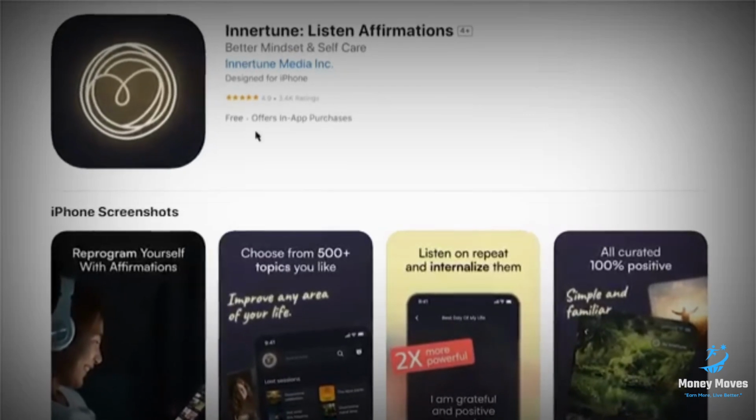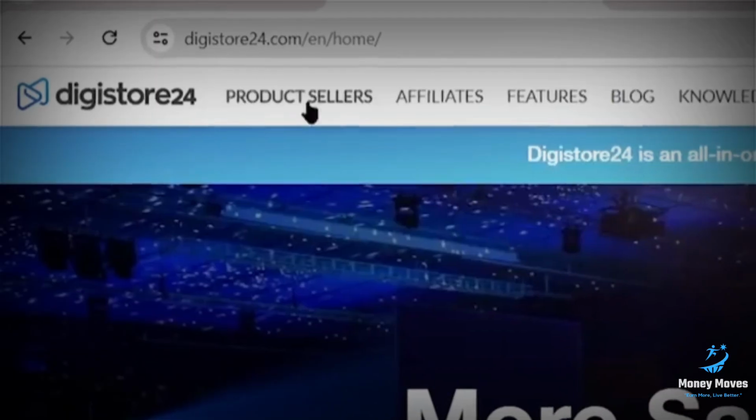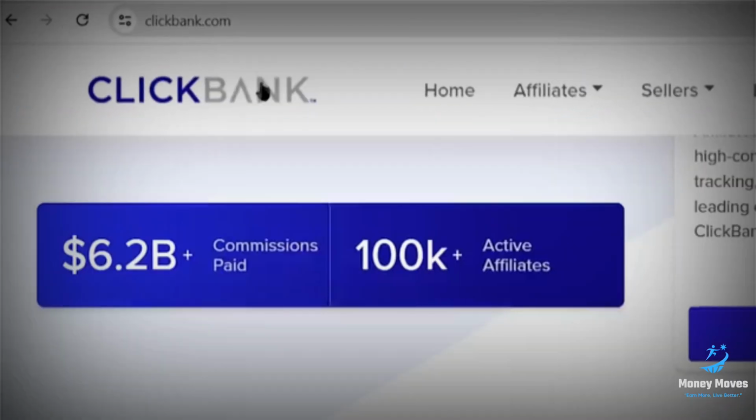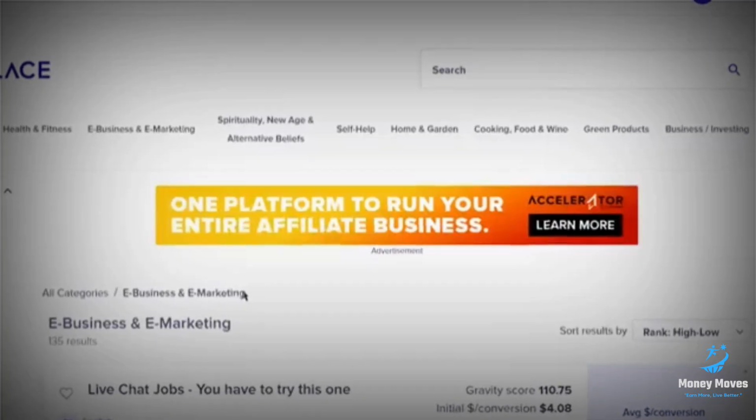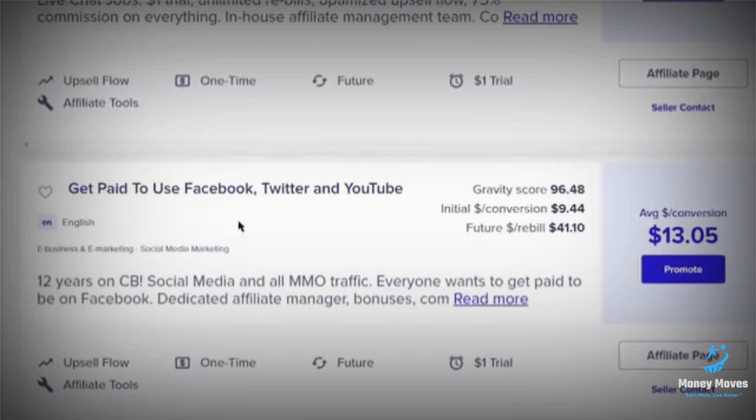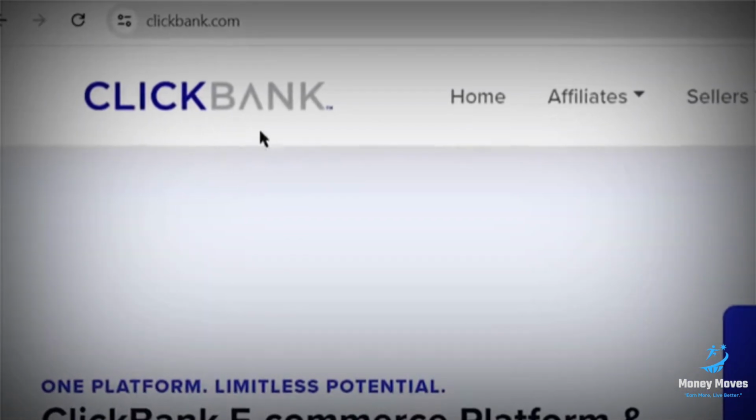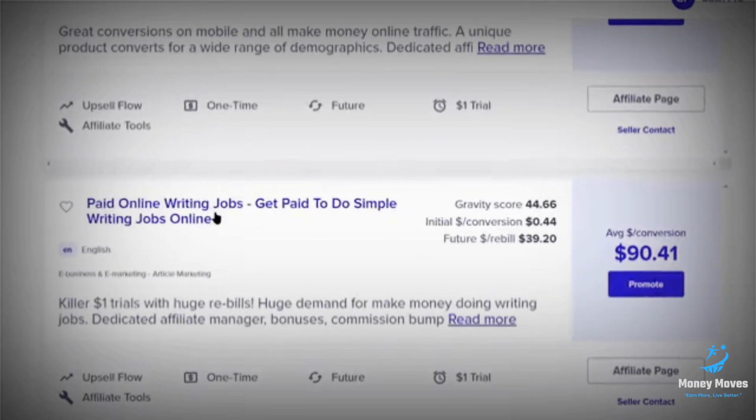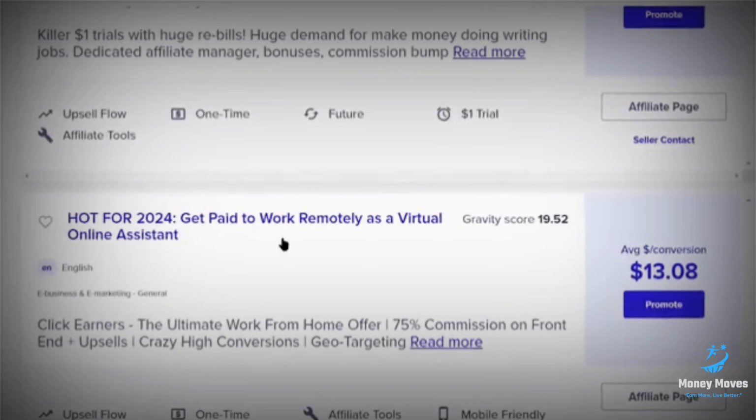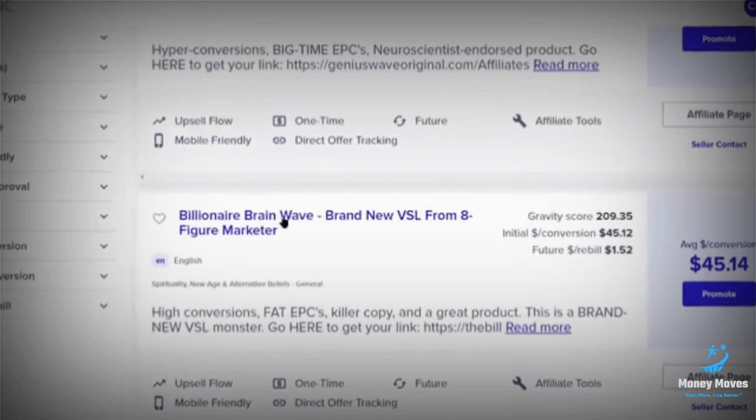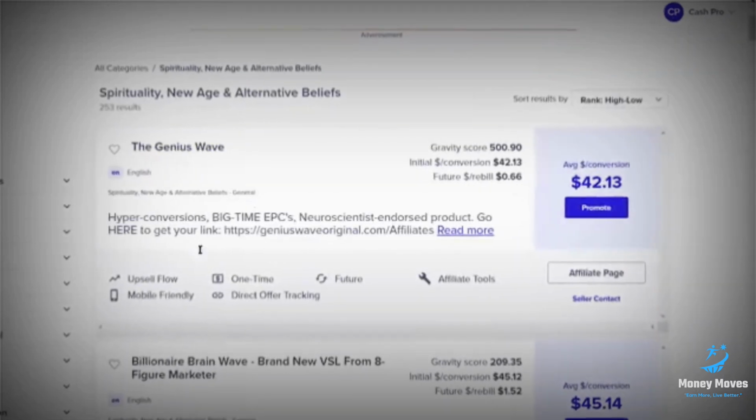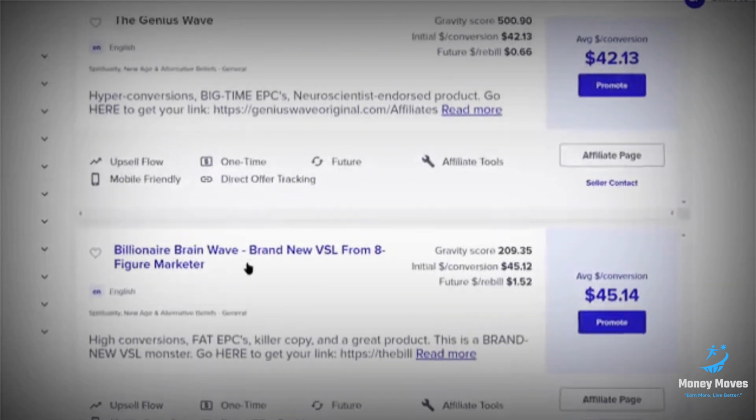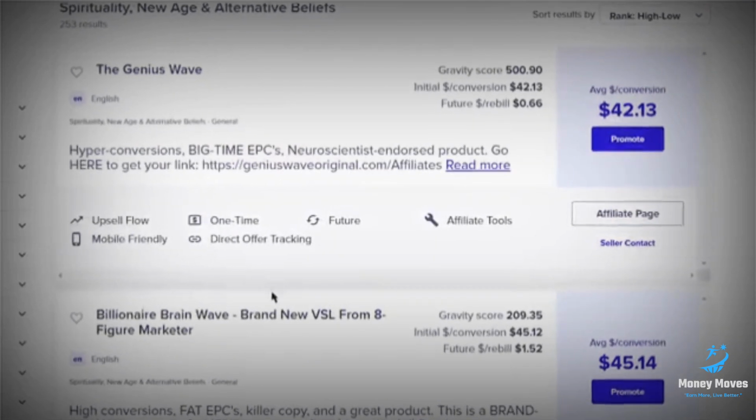Now, step number 2. If you are thinking about what app or software offer you will be promoting to your audience, you can just use digistore24.com or clickbank.com for that. Both of these are affiliate marketing platforms where you can find many different manifestation products and software to promote. I personally like ClickBank the most because here you can find many more offers in any niche as compared to Digistore24. And 2 of the best performing manifestation products are the Billionaire Brainwave and the Genius Wave. Both of these products are created by one company, and both of them are performing very well at the time I am recording this video.